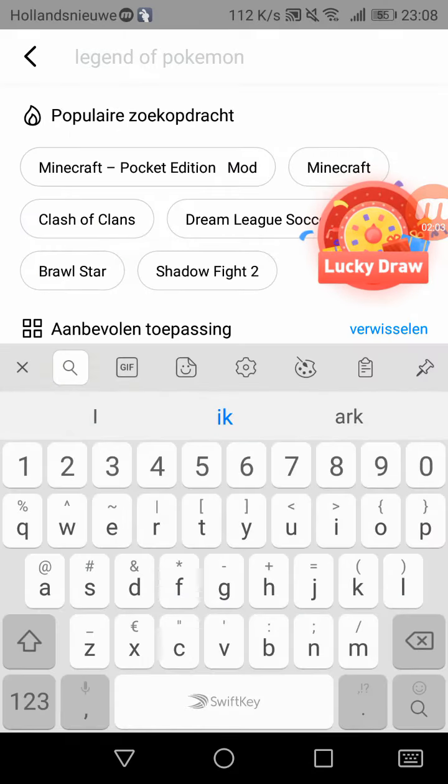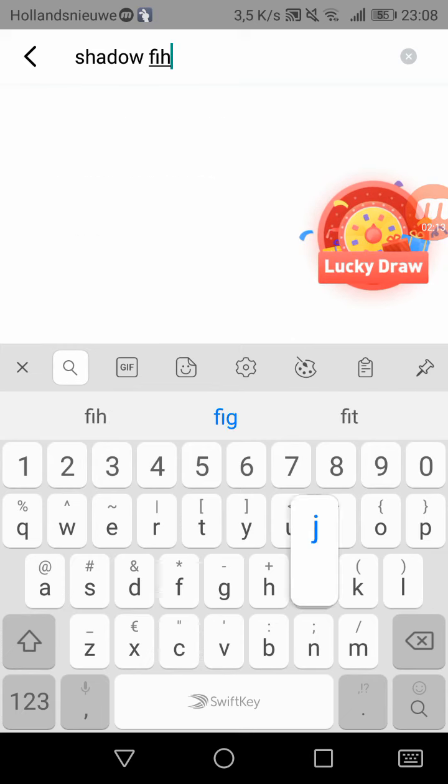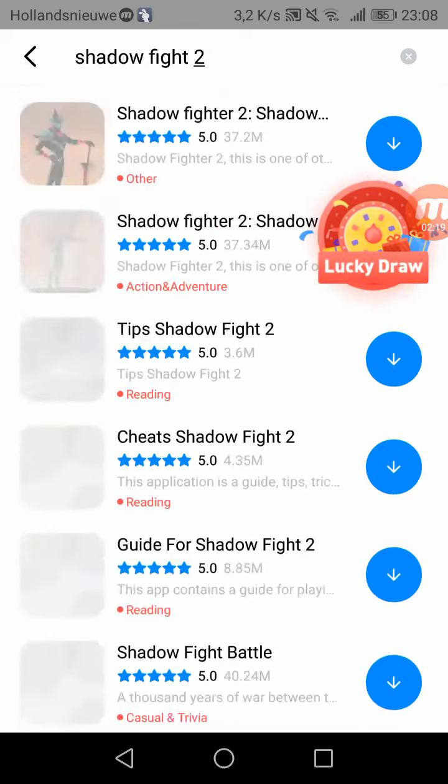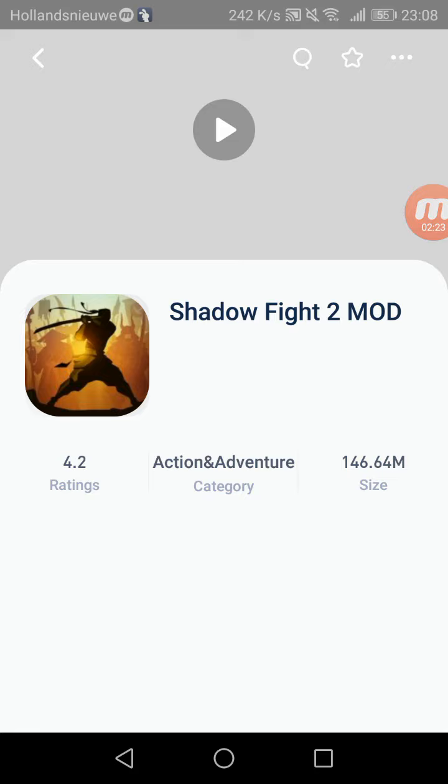Now you can choose any game to play, because any game is modded. So I will search Shadow Fight. And you will search it. And here you have all the games. You can click on it, install it, see what the mod is, do everything you want.